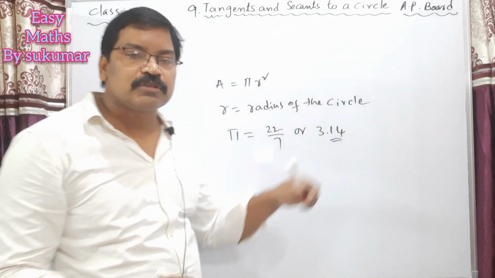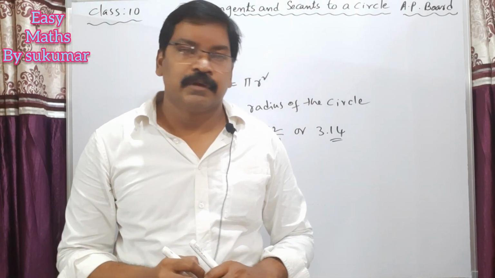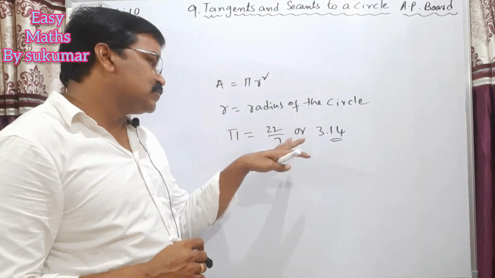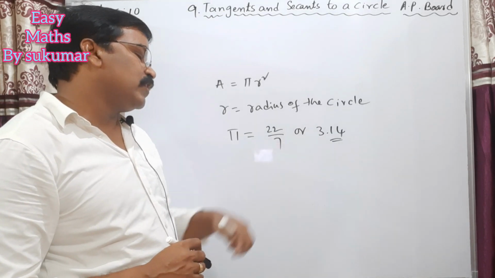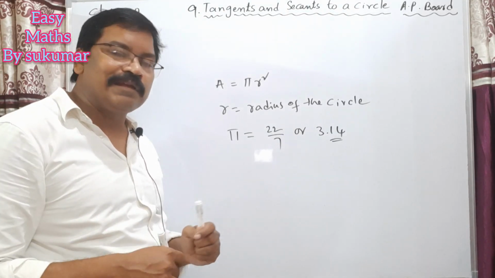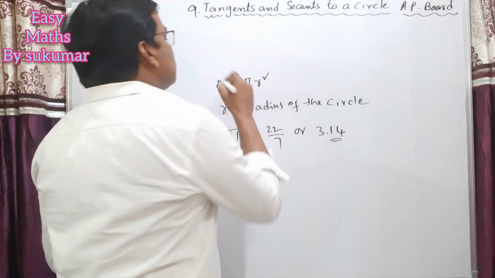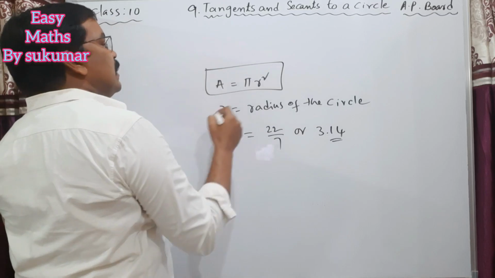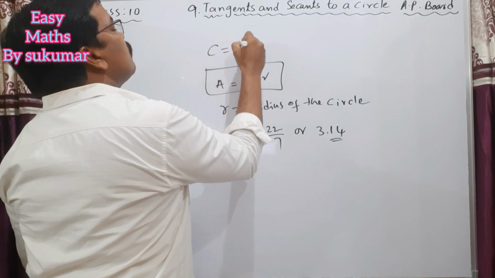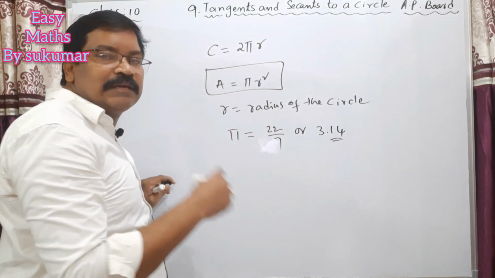This is an approximate value, not an exact value. Anyway, my dear students, this is the area of a circle, and I already explained the circumference: C is equal to 2 pi r.